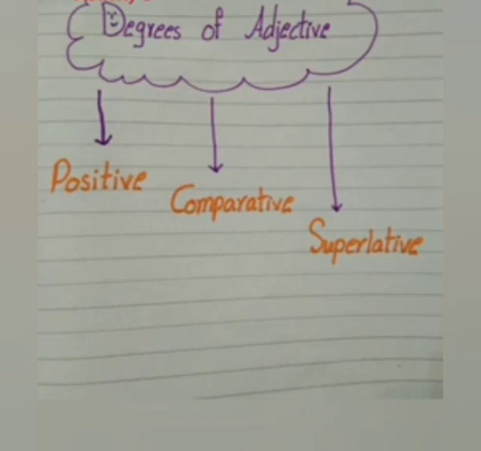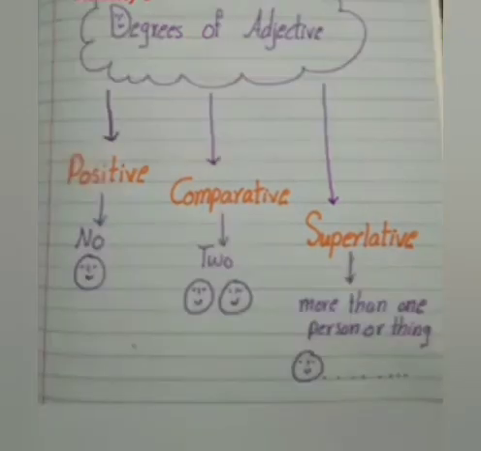So listen to this carefully. पॉजिटिव डिग्री वो होती है जिसमें कोई कंपेयर नहीं होता. But in comparative degree we compare 2 persons or 2 things. And in superlative degree, इसमें एक पर्सन या एक थिंग का कंपेयर ज़्यादा के साथ होता है. Clear? Now I will tell you some examples, then you will easily understand the difference between these degrees.